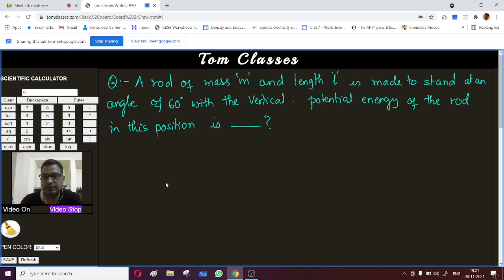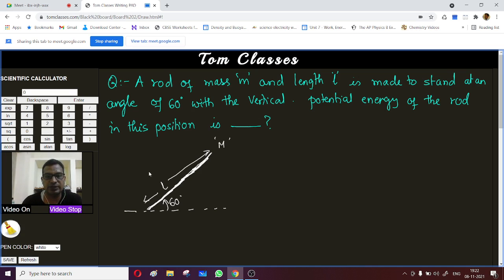Why are you saying it is l upon 4? I think you got it correct. Let's check it. Say this is the rod. The mass of this rod is m and its length is l. It is made to stand at 60 degrees with the vertical.